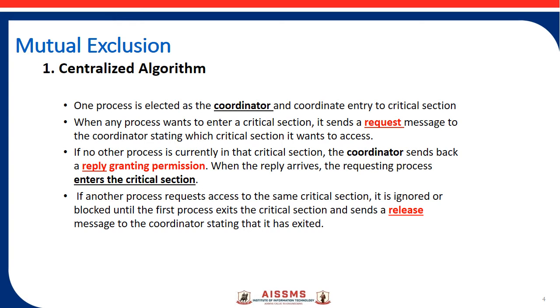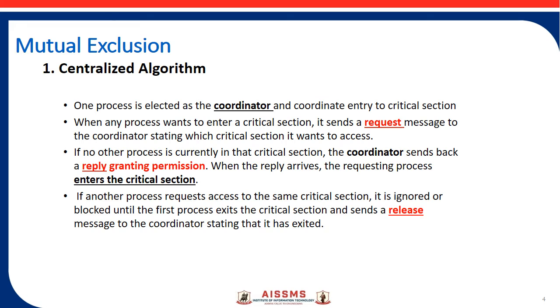When any process wants to enter a critical section, first of all it sends a request message to the process coordinator saying, yes, I want to enter the critical section in which it wants to access a number of resources. If no other process is currently in that critical section, then the process coordinator sends back a reply message and grants permission to the process to enter the critical section. When the reply arrives, the requesting process enters the critical section.